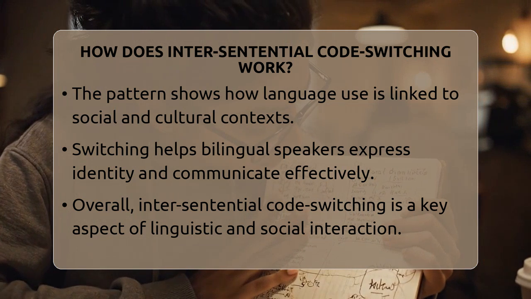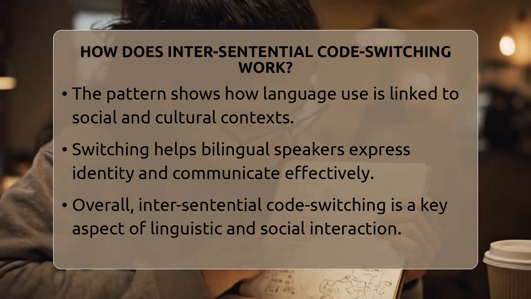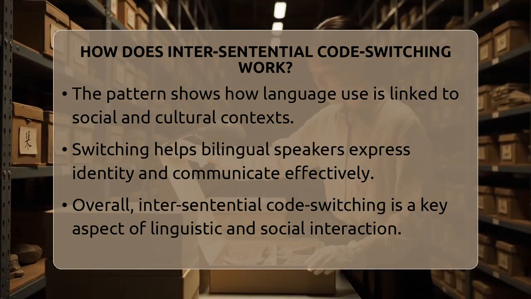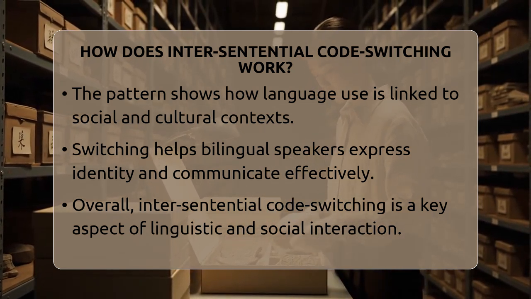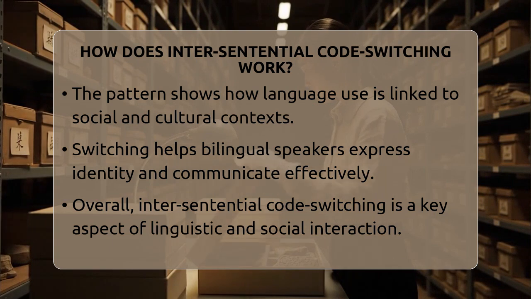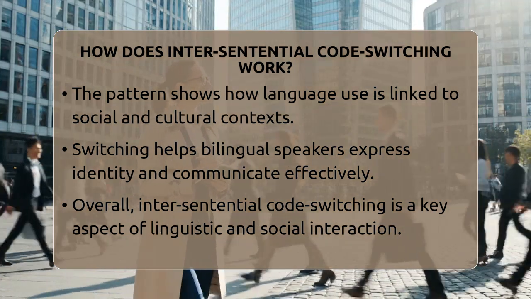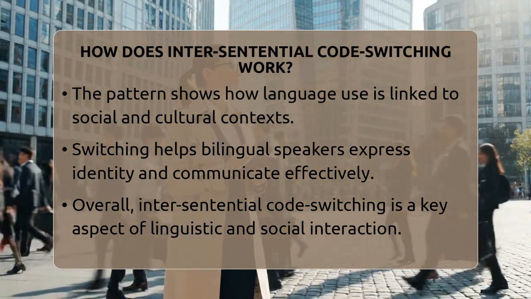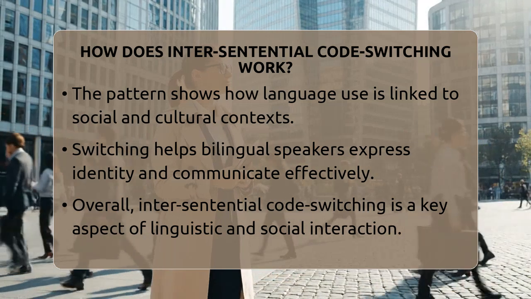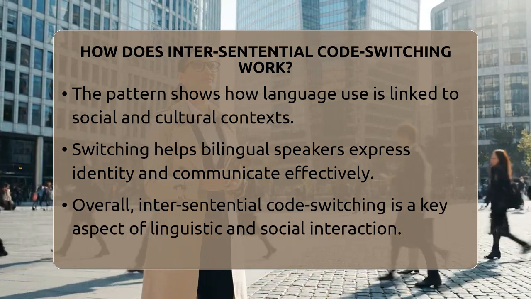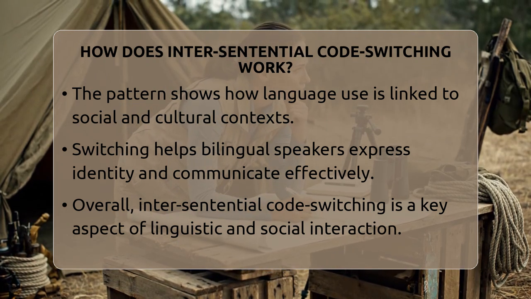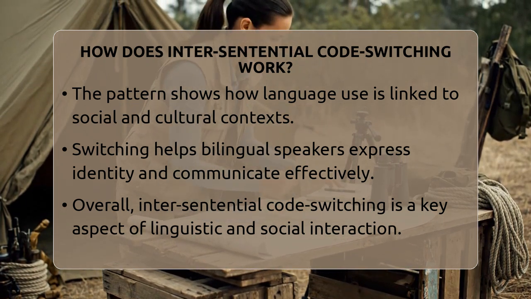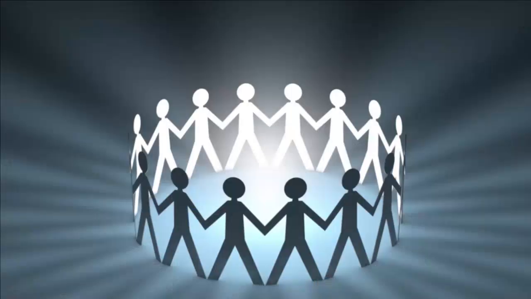In short, inter-sentential code switching works by alternating languages at sentence boundaries, keeping each sentence grammatically correct in its own language. It's a way for bilingual speakers to express their identity, manage social interactions, and communicate more effectively. This pattern shows how language use is deeply connected to social and cultural contexts, making it a fascinating part of linguistic anthropology and sociolinguistics.